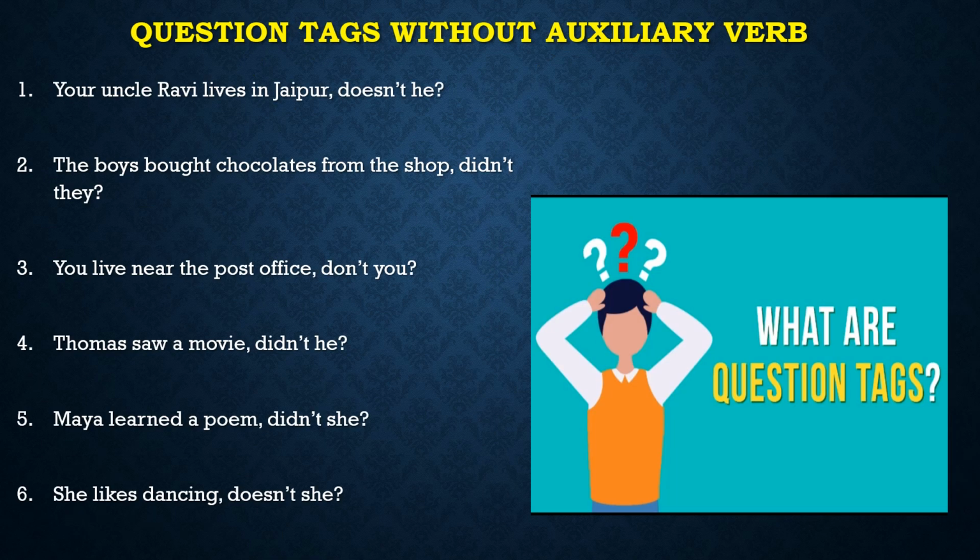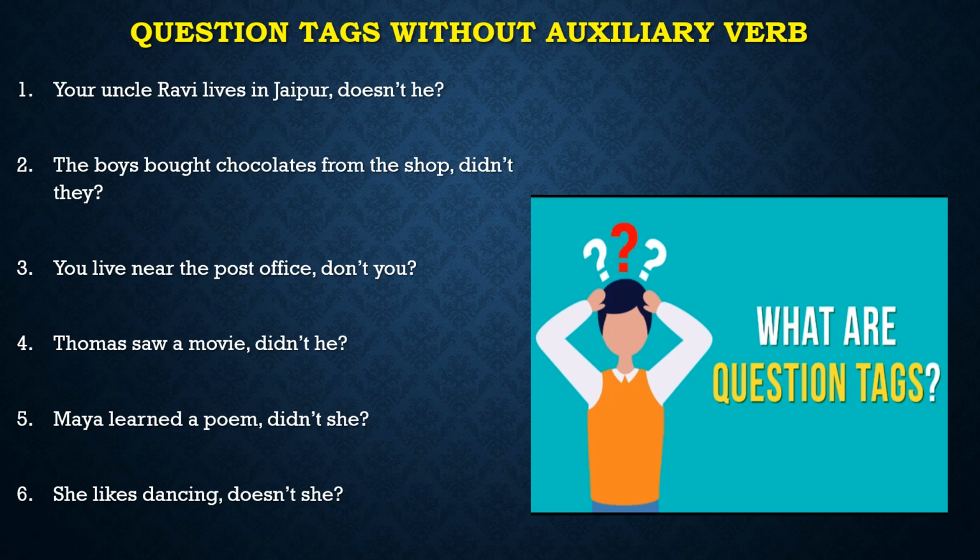Now we have already learned how to form question tags when we have a helping verb or auxiliary verb in the sentence. But how do we form a question tag without an auxiliary verb? It is a little confusing. See the man in the picture scratching his head. So how am I going to frame this question tag when auxiliary verbs are not there in the sentence? Sometimes you people also get confused and think how I am going to give this answer. Okay, this is also very easy.